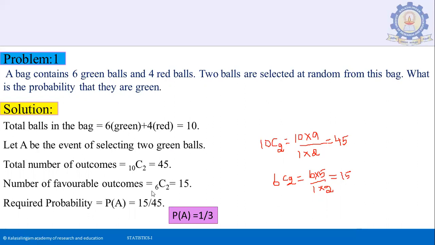Number of favorable outcomes is 6C2, that is 6 into 5 divided by 1 into 2, that is 15. So the required probability P of A is 15 divided by 45. It is 1 by 3.